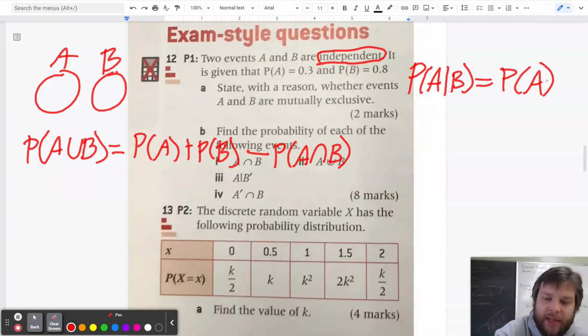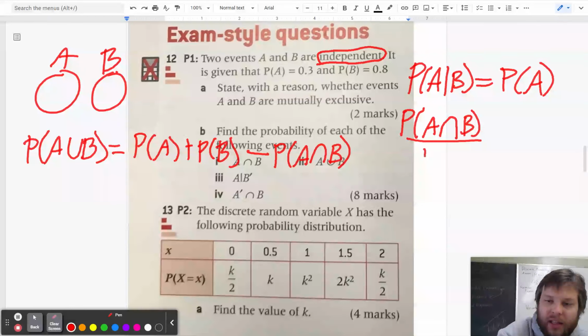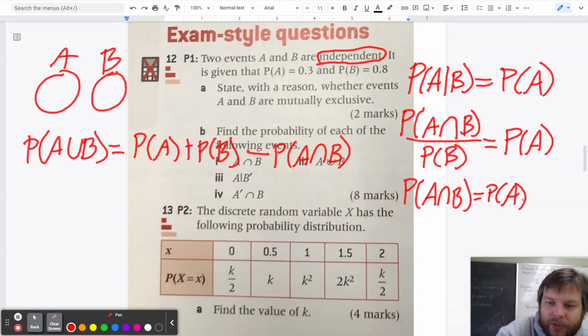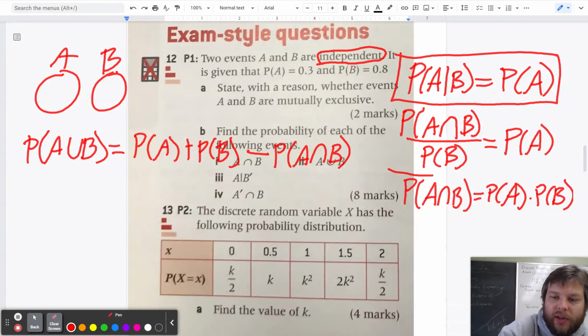And so we can use Bayes' theorem to say that the probability of A and B divided by the probability of B is equal to the probability of A. And so that would mean the probability of A and B is equal to the probability of A multiplied by the probability of B. This is one definition of events being independent, and this is an alternate definition.